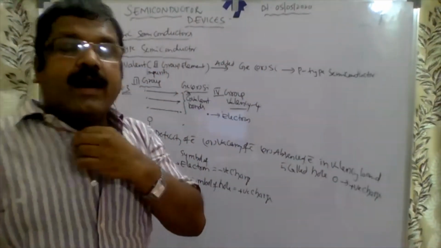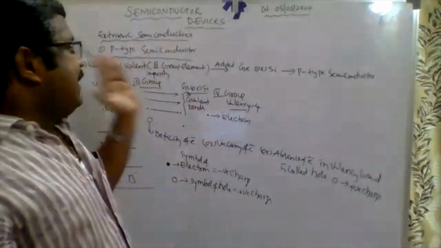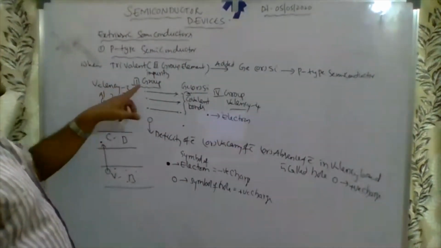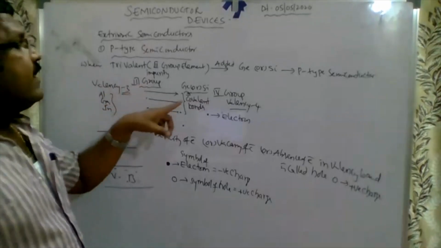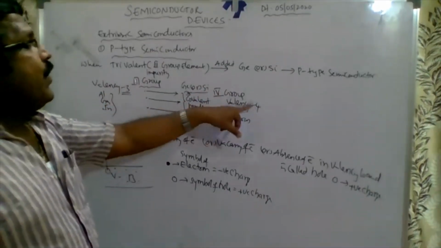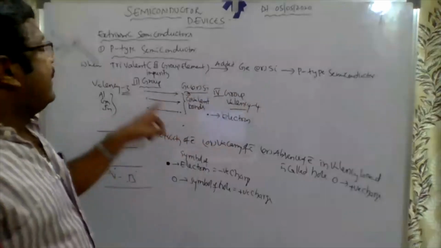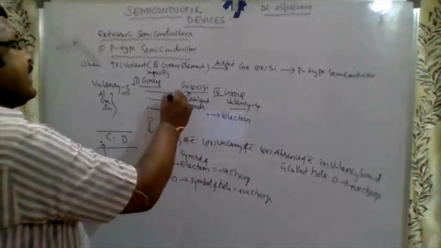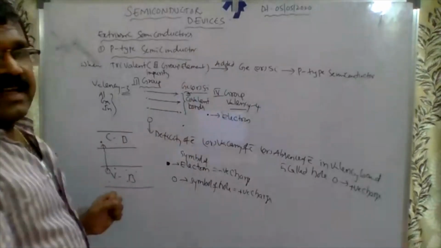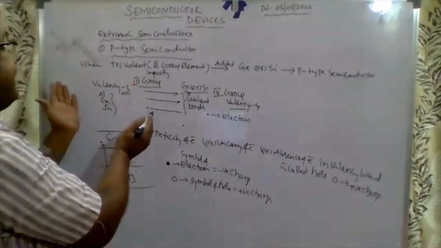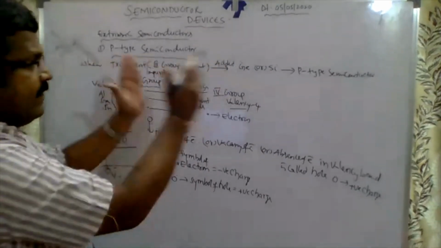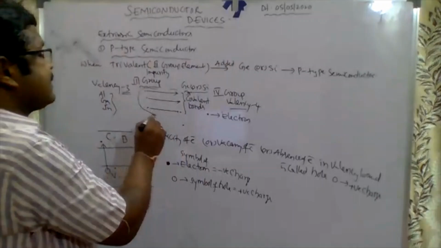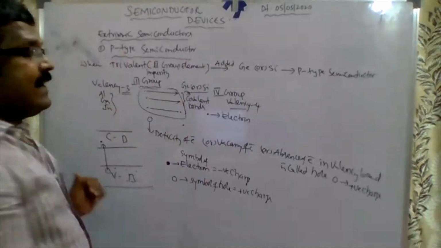What will happen after adding this trivalent element to germanium or silicon? See here, trivalent means valency 3, and germanium and silicon are tetravalent, valency 4. 3 electrons are in the valence shell, 4 electrons are in the valence shell. After adding, what happened? 3 covalent bonds are completed. See, these 3 covalent bonds are completed.